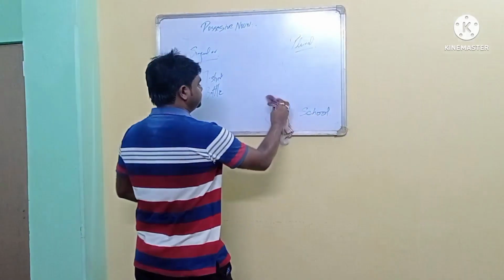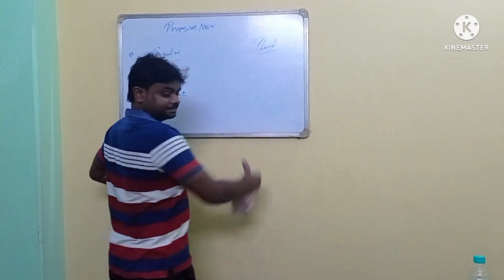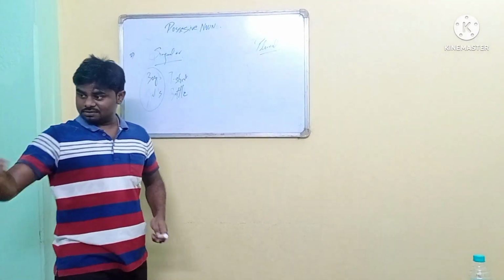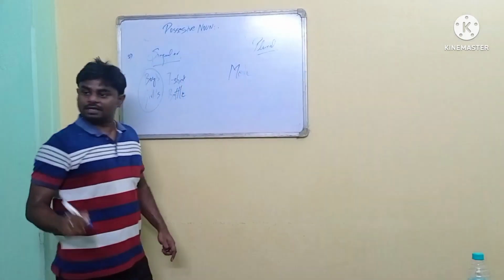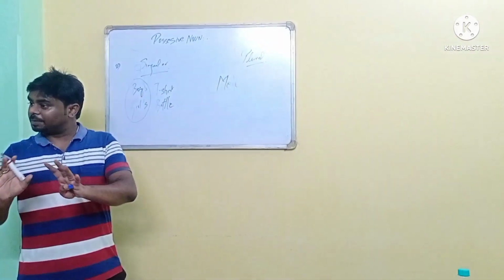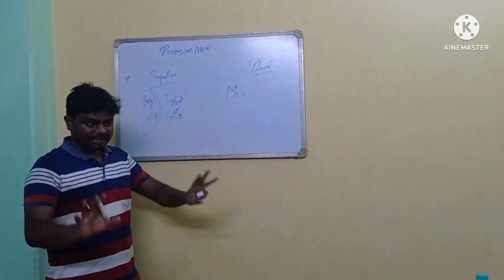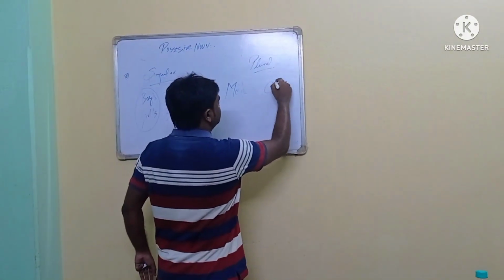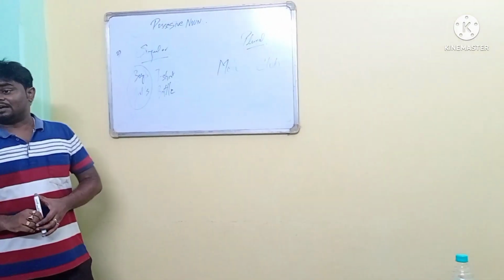Now for example, what is the plural of man? Men. So men is given, no S is given. Men club. Let's say we write club. Men club. Okay. Now what we will do?